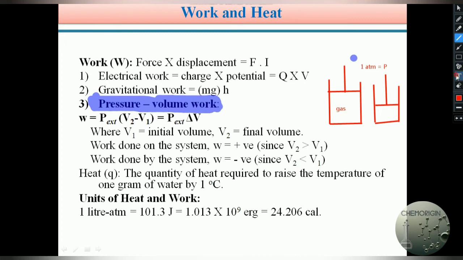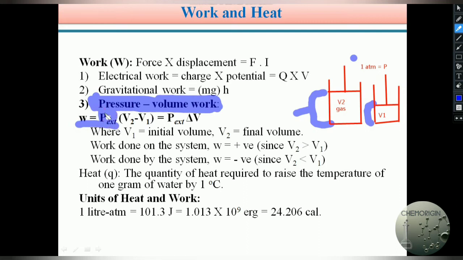Let us assume initially the volume of the gas is V2, and after applying 1 atmosphere of pressure on the gas in the cylinder, the volume of the gas changes to V1. So volume is decreased from V2 to V1. So the work done here we can define as W equals external pressure, P external.